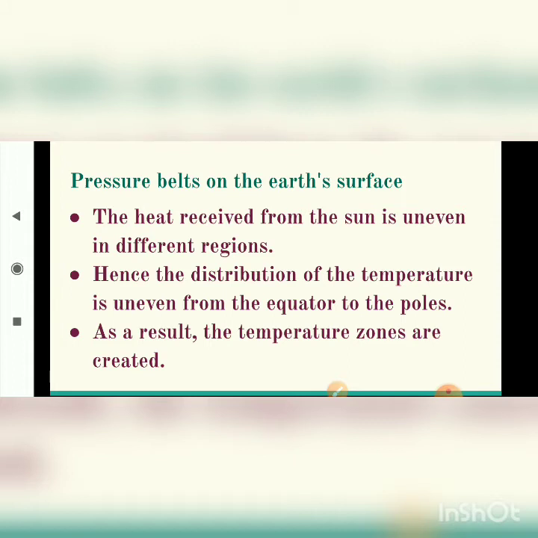Now we will be learning in detail, students, about pressure belts on the Earth's surface. The heat received from the sun is uneven in different regions.